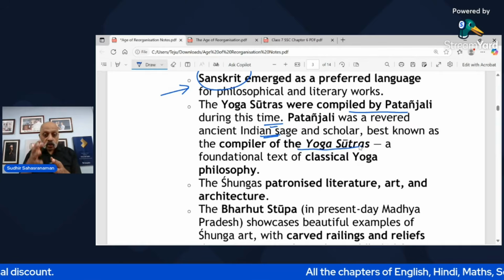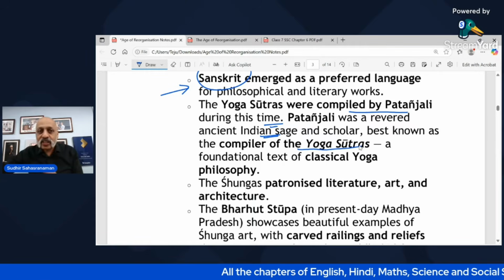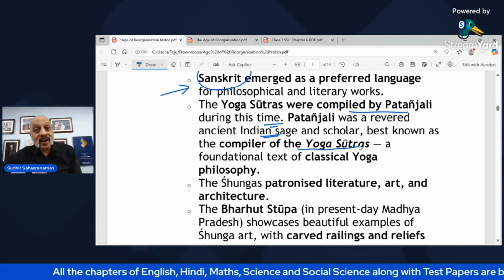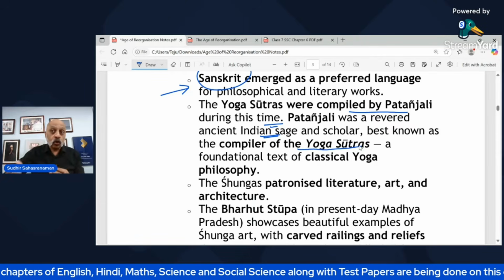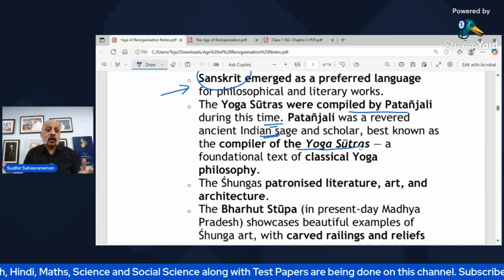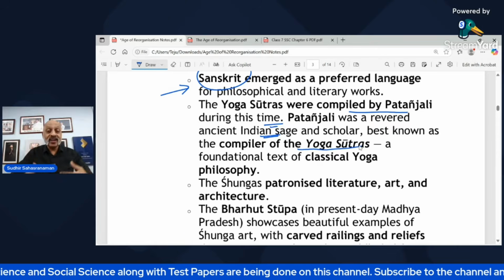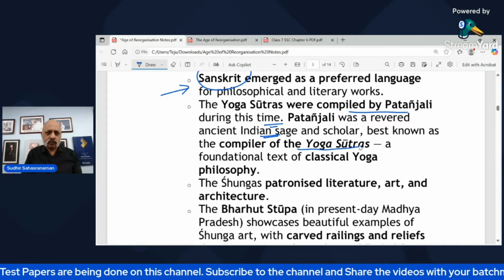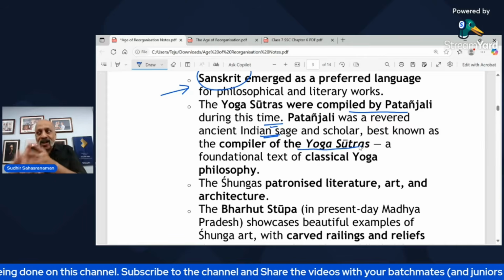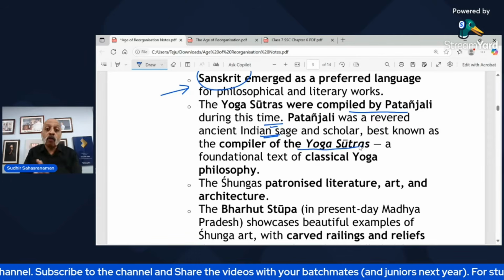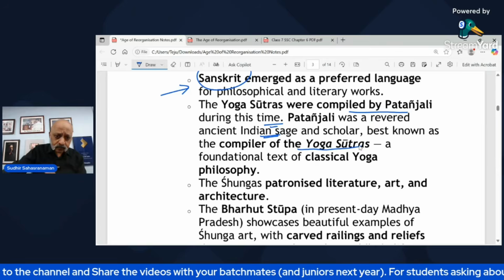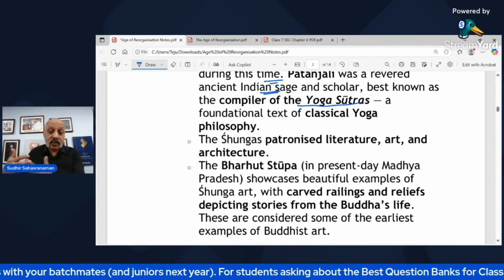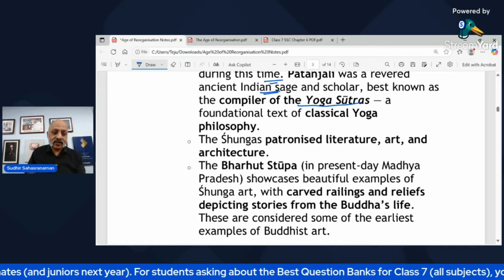Yoga Sutra is a textbook of classical yoga philosophy: what kind of yogasanas you can do, the different methods under yoga in terms of what you should eat and how you should breathe, the asanas you should do, and different aspects of the science of yoga. All that was actually the work of Patanjali, right? The Shunga dynasty also encouraged literature, art, and architecture.